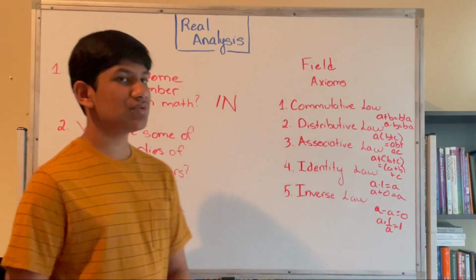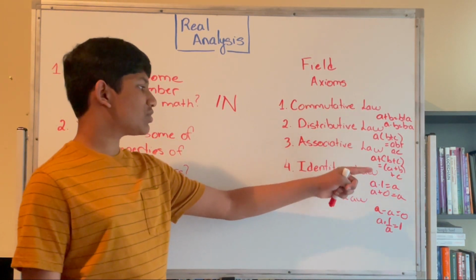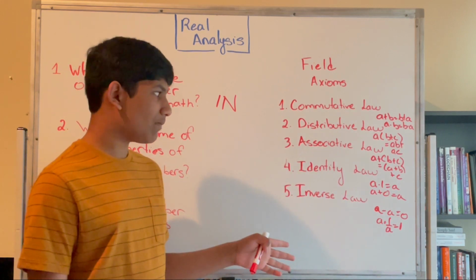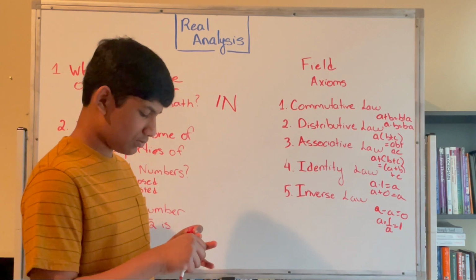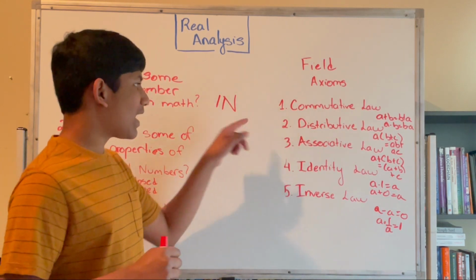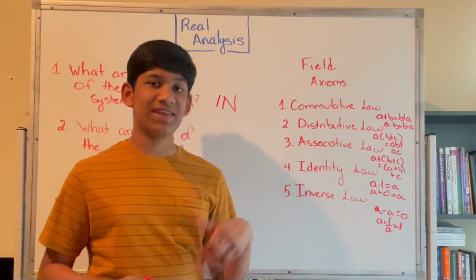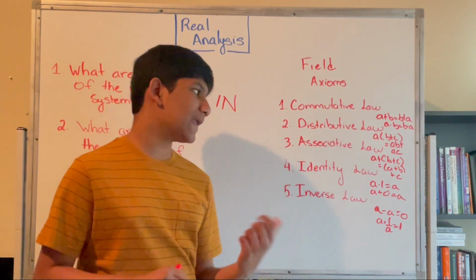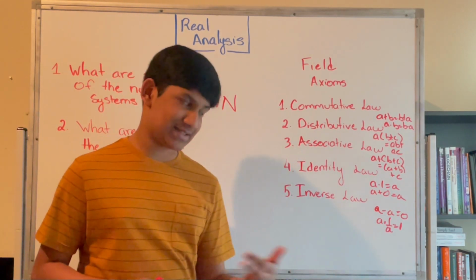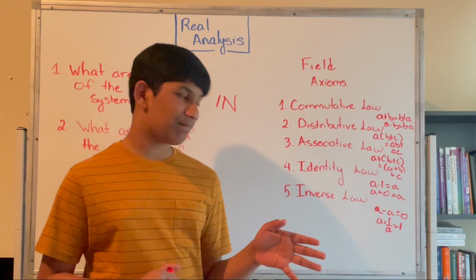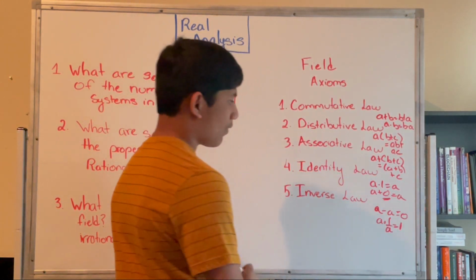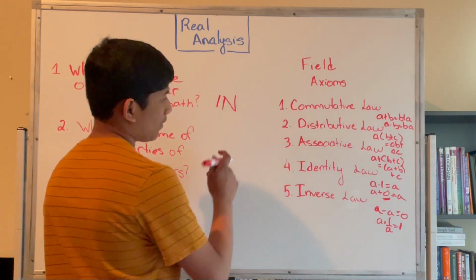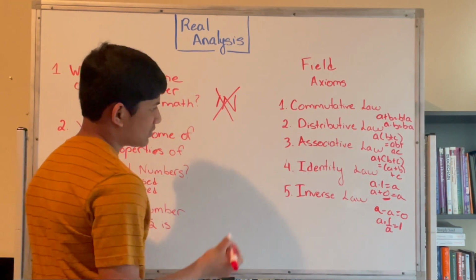Now, it's important to realize that the commutative law, distributive law, associative law, identity law, and inverse law are all very important. So let's see if the natural numbers satisfy this. Commutative law, yes they do. Distributive law, yes they do. Associative law, yes they do. Identity law, they don't have a 0. Therefore, the natural numbers are out.